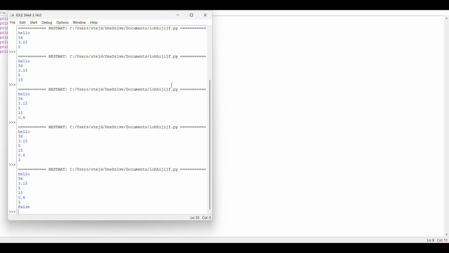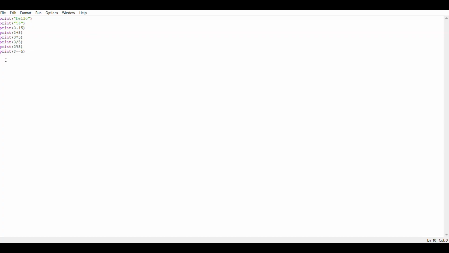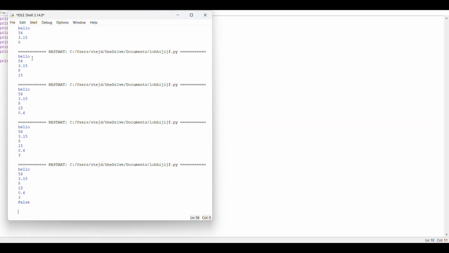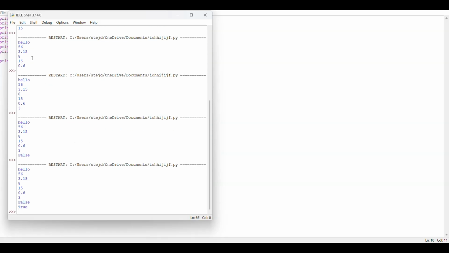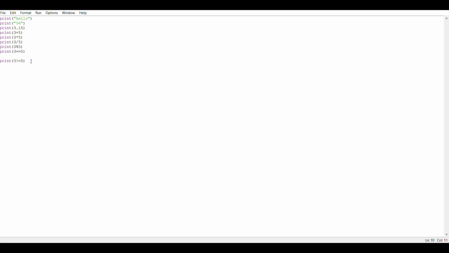Okay, so if I use the not equal to operator, 3 is not equal to 5. So if I use this, F5, enter, you can see it has written true because 3 is not equal to 5. So it has returned true. Now if we see some other operators like greater than or equal to 8, meaning 5 is greater than or equal to 8, it will print false because 5 is not greater than or equal to 8. So it has returned false.